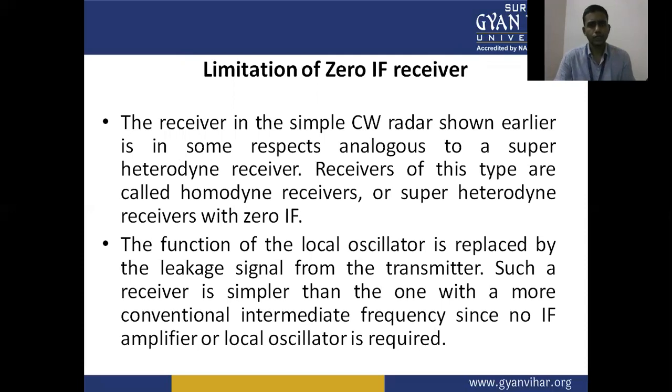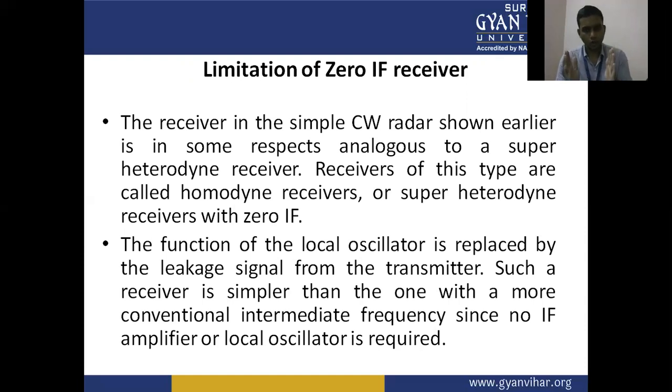Limitation of the zero IF receiver. The receiver in the simple CW radar shown earlier is in some respects analogous to the superheterodyne receiver. Receivers of this type are called homodyne receivers, or superheterodyne receivers with zero intermediate frequency.